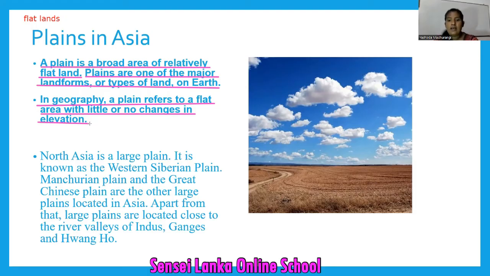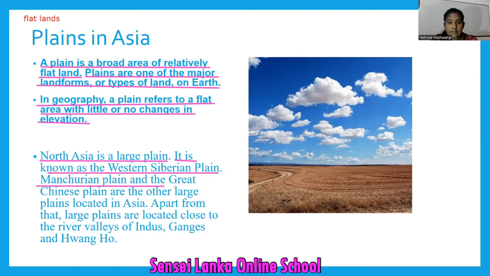We call a very flat, very large land area a plain. Look at the given picture and try to understand what is a plain. So in South, when we consider the Asian continent, there are many plains, many flatlands. So look at the next paragraph. North Asia is a large plain. It is known as the Western Siberian Plain. Can you remember it? In my earlier map, I showed you.